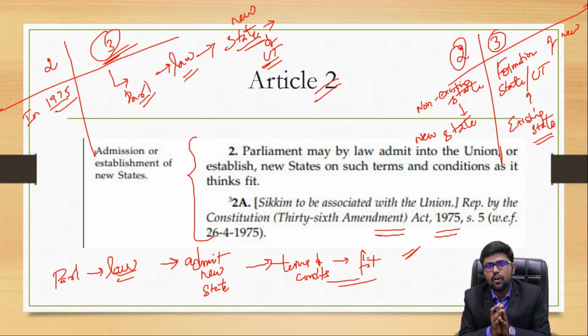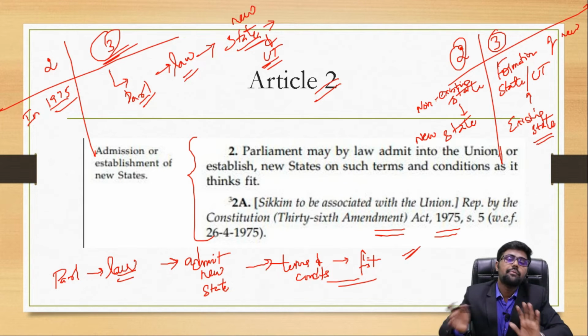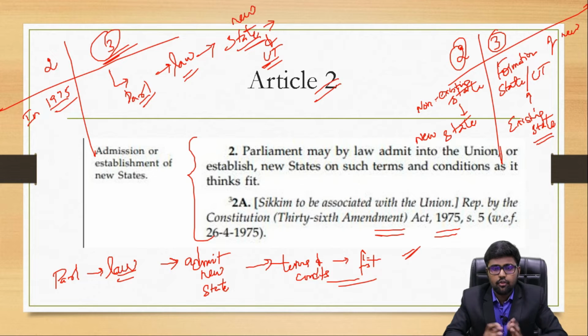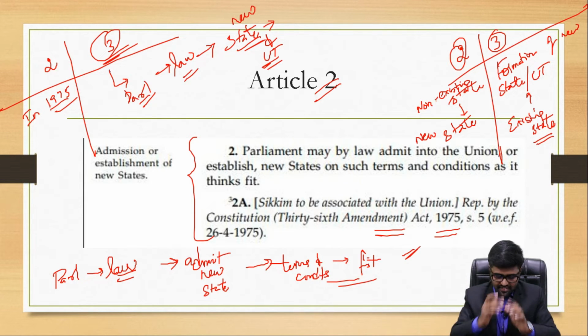And let me also answer the most googled question: can a normal state be bifurcated into 2 separate states? Yes, let me answer that. As per the constitution, yes, it is possible, but in practicality it won't happen. Let me explain in much more detail.